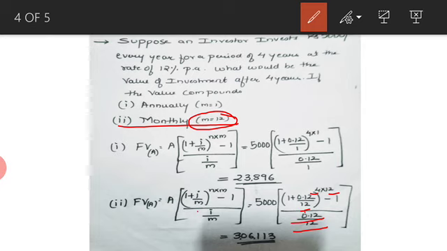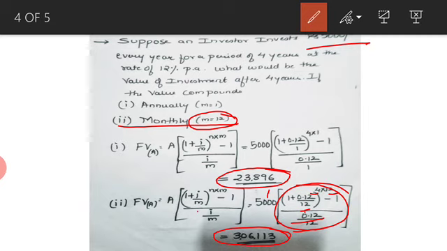So if you solve this entire equation and then multiply it by 5,000, you get 3,06,113. So what does it say? If the compounding happens annually, that is once in a year, then the value of this 5,000 after 4 years would be 23,896.